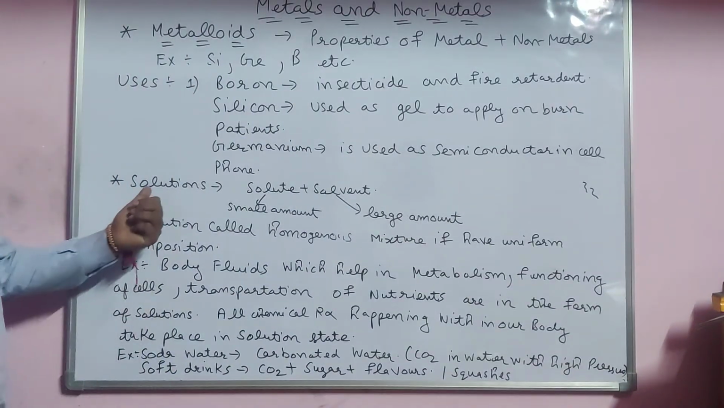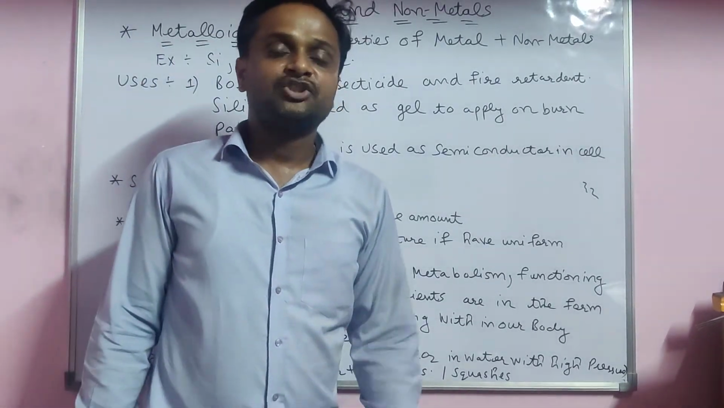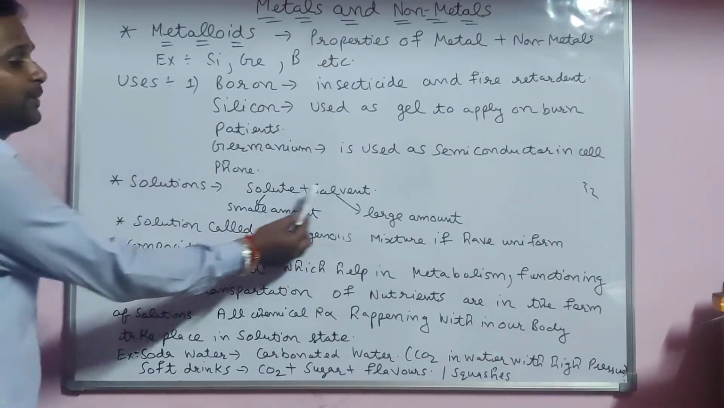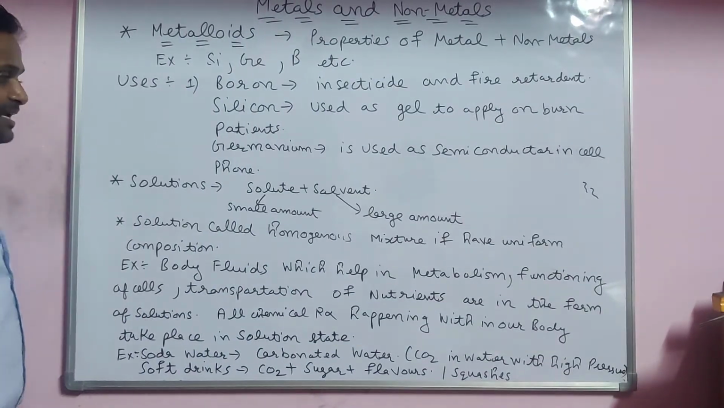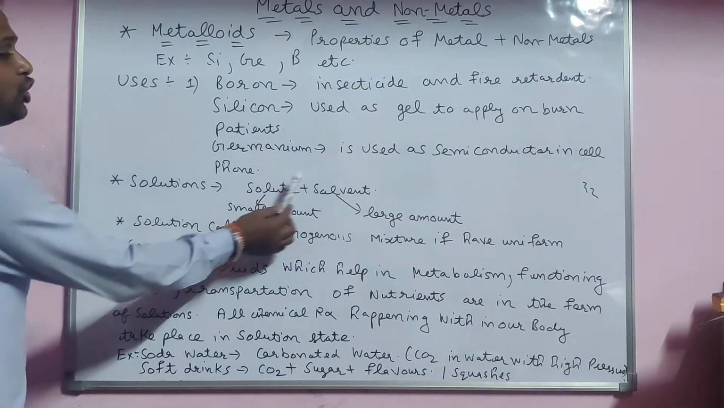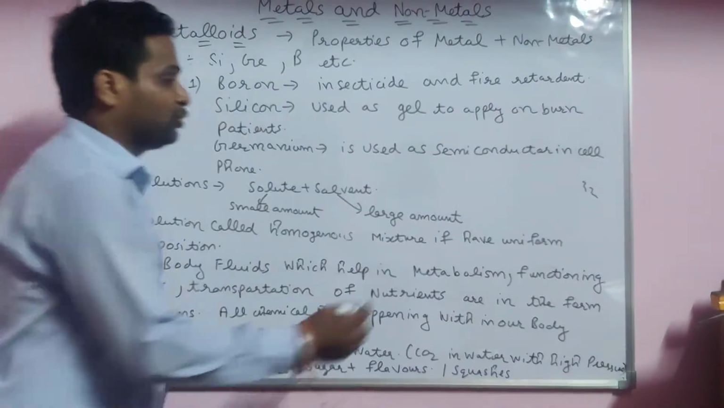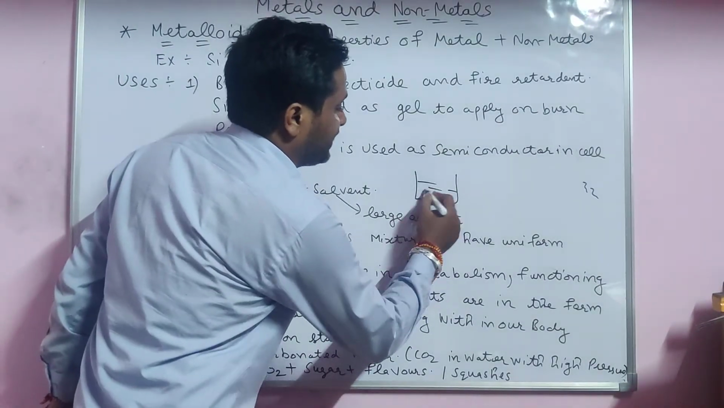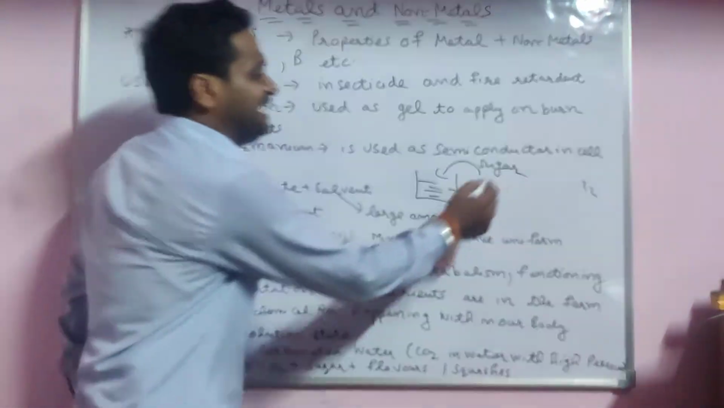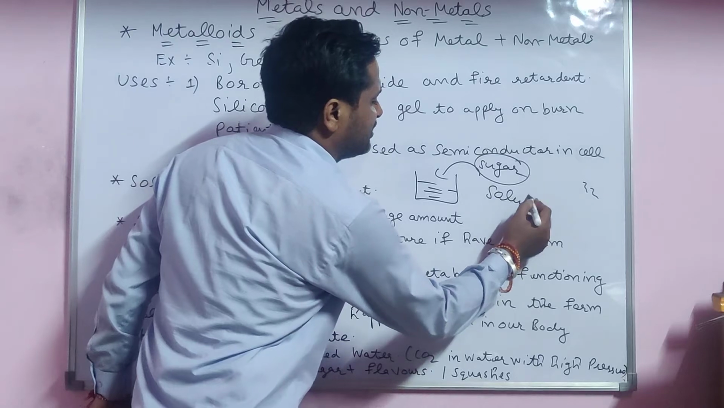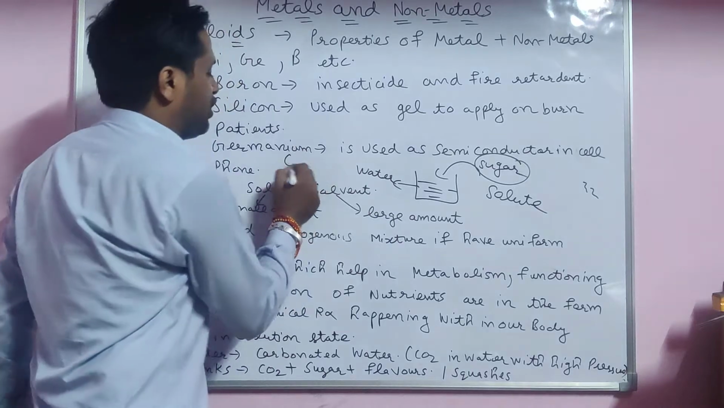Now our next topic is solutions. What is a solution? A solution is made from two words, solute plus solvent. Solute plus solvent, solution. I will repeat again: solute plus solvent. For example, take one beaker, take water inside it and put sugar in it. Sugar is the solute and water is the solvent. Here water is the solvent.